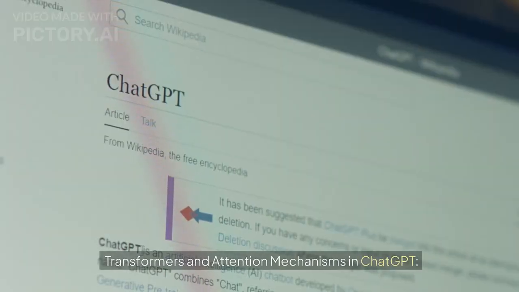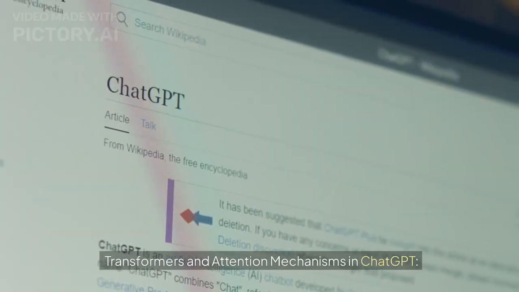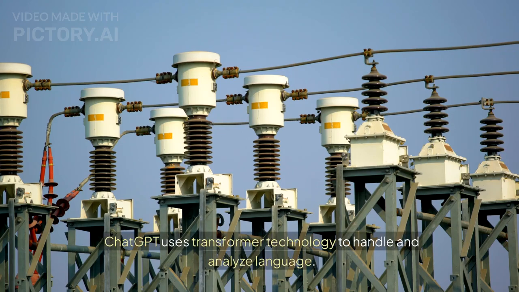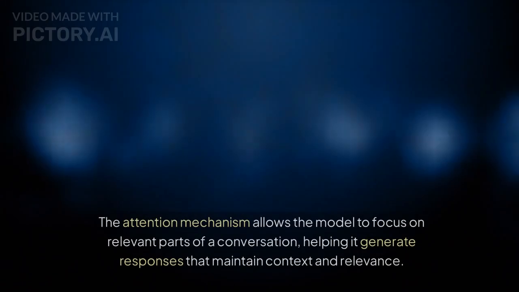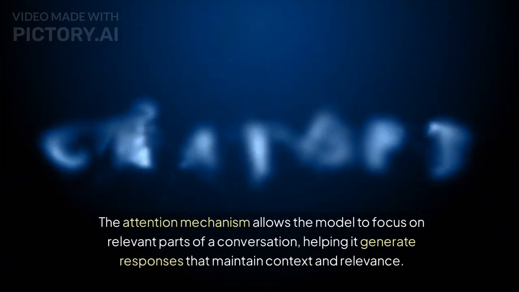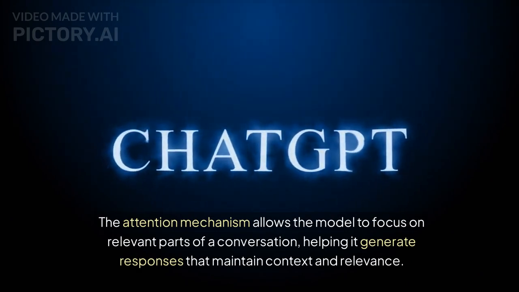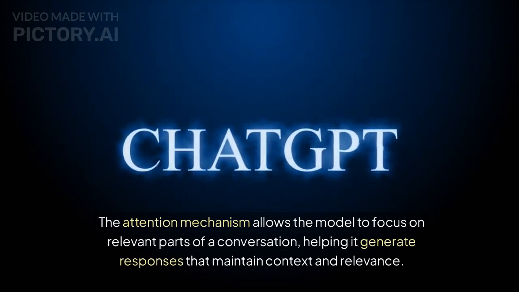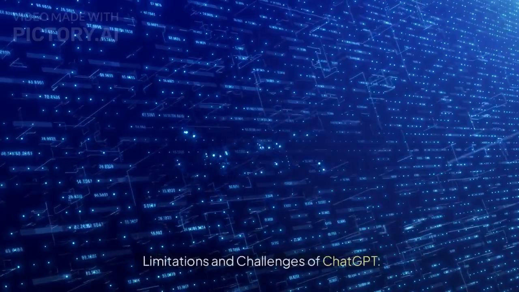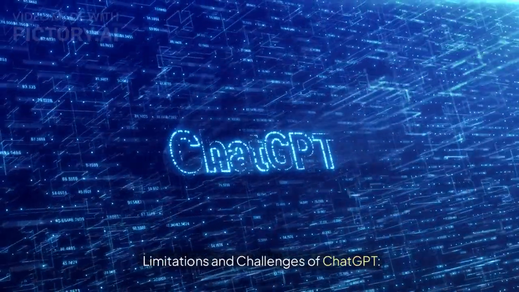Transformers and attention mechanisms in ChatGPT. ChatGPT uses transformer technology to handle and analyze language. The attention mechanism allows the model to focus on relevant parts of a conversation, helping it generate responses that maintain context and relevance.